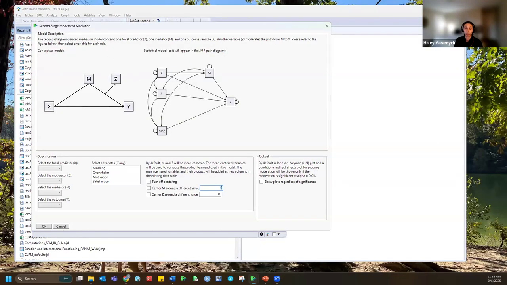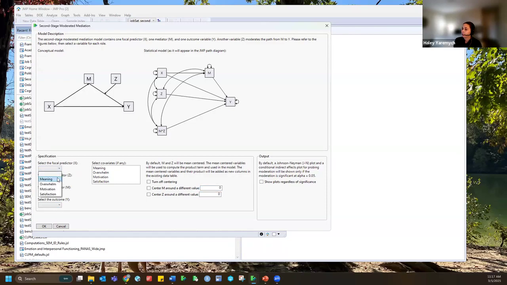Like I mentioned earlier, one difficult aspect of fitting these models can be understanding how to make the jump from a conceptual representation of the model to the statistical model that actually needs to be fit in the SEM platform. The goal of these figures is just to take away that burden for users. On the left is what we theorize is going on conceptually, but on the right is the actual statistical model that corresponds to that and what's going to be fit in the platform. The only input I need to give as the user is to select a variable for each role in this model.